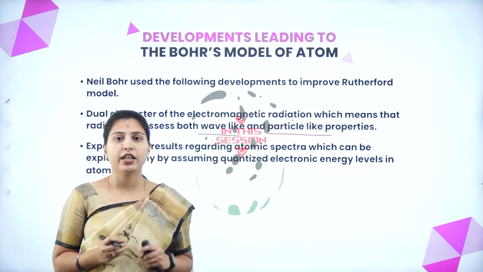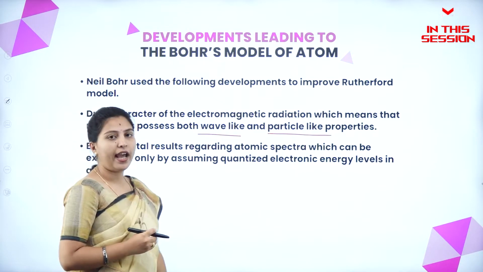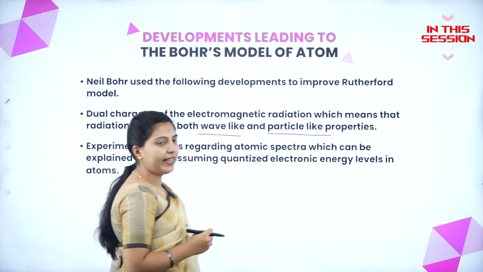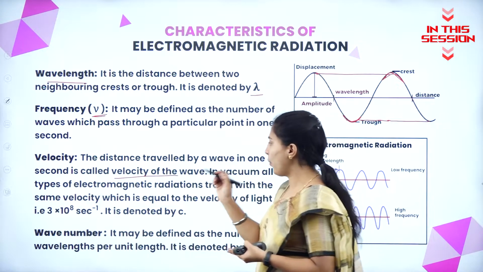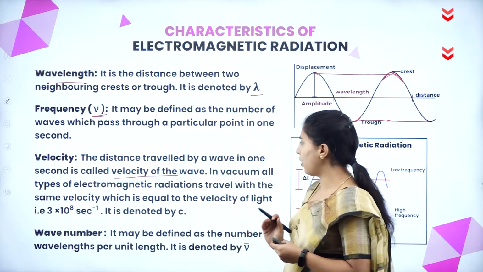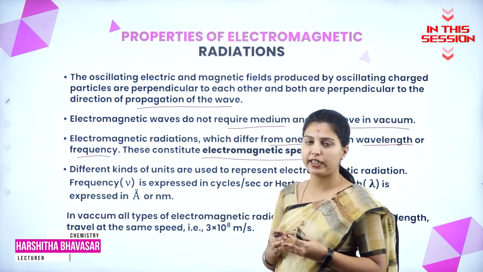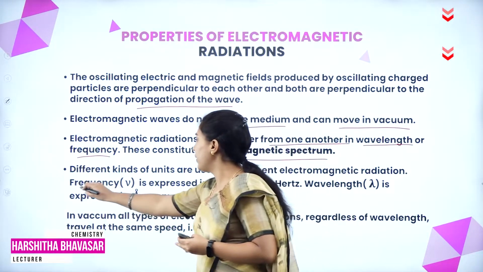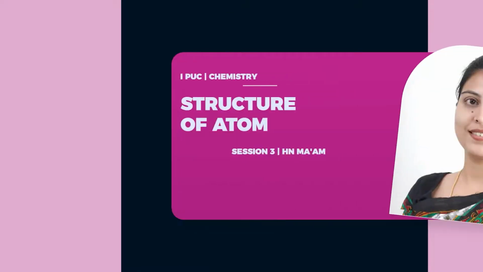Electromagnetic radiation will act as a dual character, that is, one wave-like and another particle-like properties. How much distance is travelled in 1 second is called the velocity of the wave. There are different kinds of units present in electromagnetic radiation, that is, frequency is expressed in cycles per second or hertz.